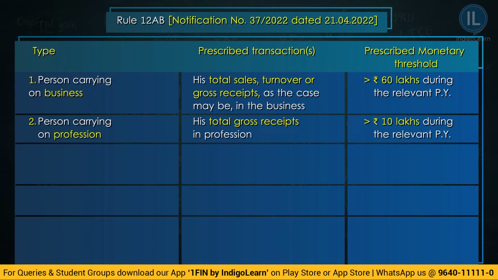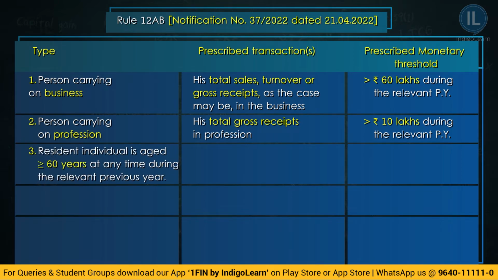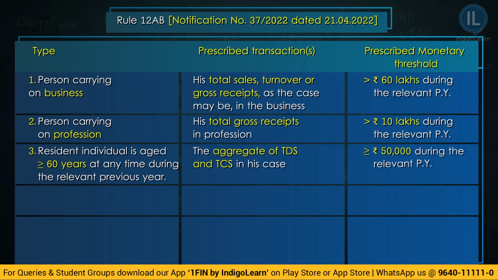compulsorily. Third one, a resident individual whose age is greater than or equal to 60 years, which means we are talking about senior citizens. At any time during the relevant previous year, the aggregate of TDS and TCS is greater than or equal to 50,000 rupees, which means, for example, there is a person whose age is 65 years, and for this person, the TDS amount and TCS amount in combination is exceeding 50,000 rupees.